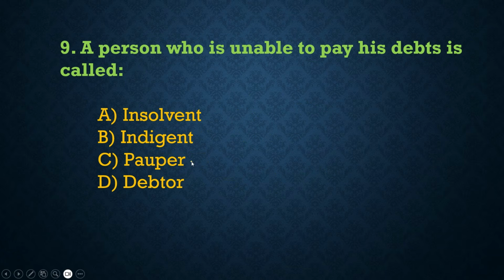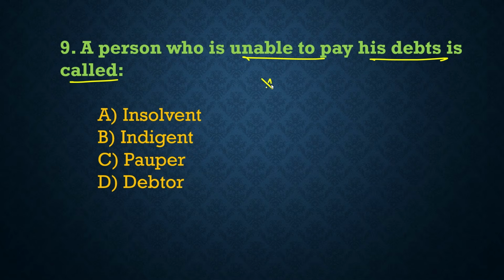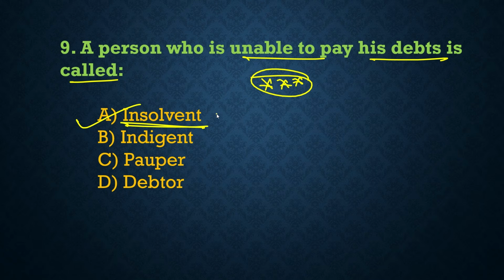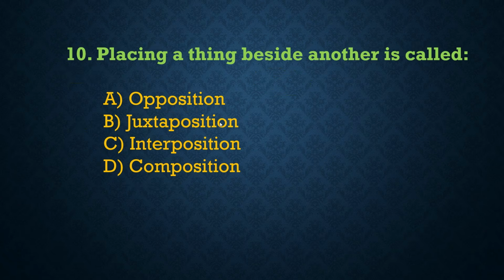Okay, next. A person who is unable to pay his debts is called. This one is also very important. Here option A, insolvent, is the correct one-word substitution for a person who is unable to pay. Insolvent means unable to pay one's debts because one's financial liabilities exceed one's valuable resources. Understand? That's good.